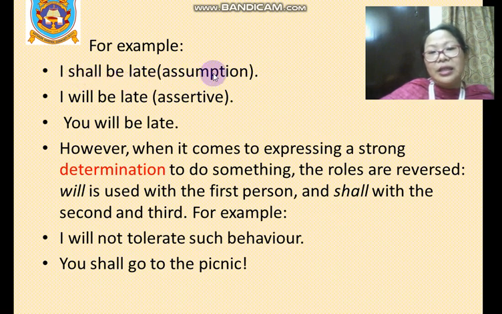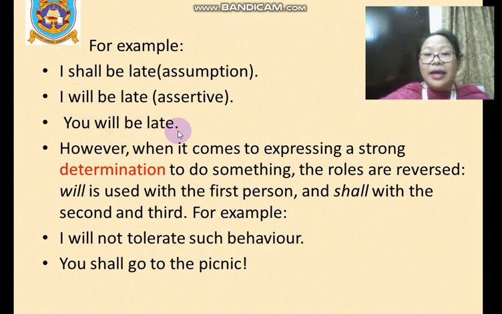I shall be late. This is an assumption, we are not sure about it. This is a suggestion, an assumption, it is not confirmed. I will be late, it is assertive. I will be late, I know that I will be late. Then you will be late. So here we have used will with I and you.